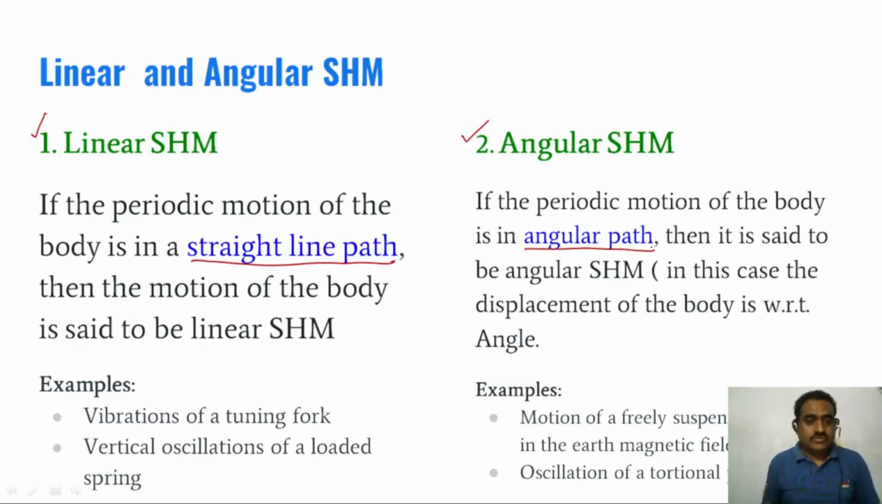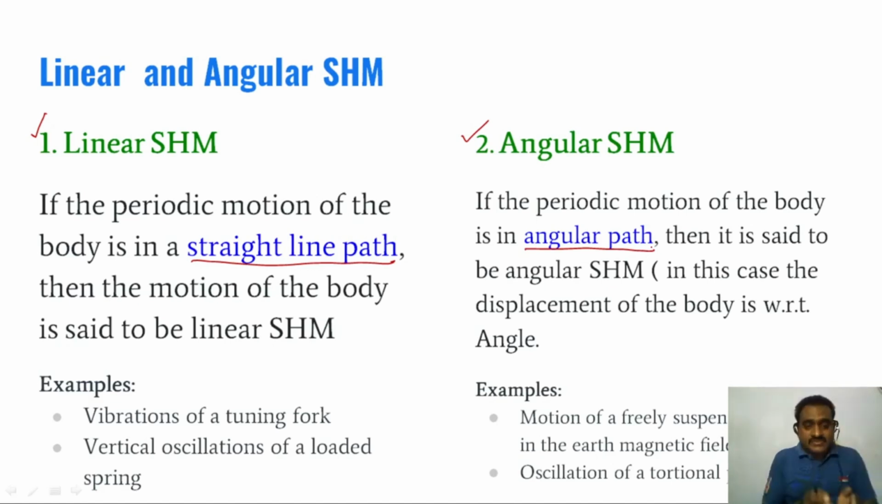If the periodic motion of the body, particle or object is in a straight line path, then that particular motion of the body is said to be linear simple harmonic motion. What I am saying is, if the repeating motion of the body is in a straight line path, then the motion of the body is called linear simple harmonic motion.